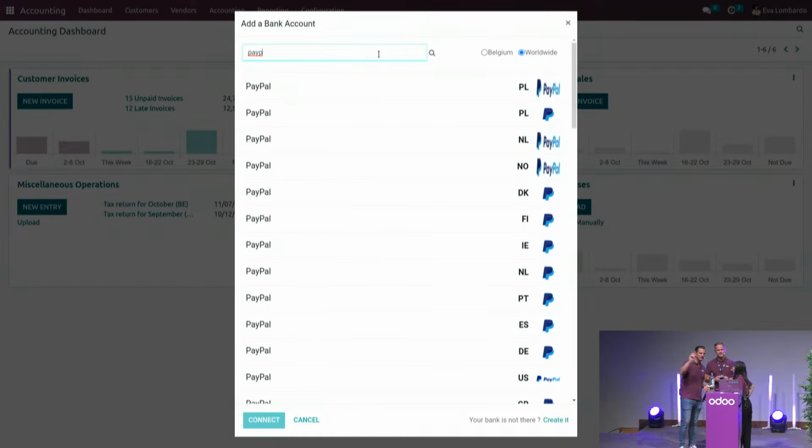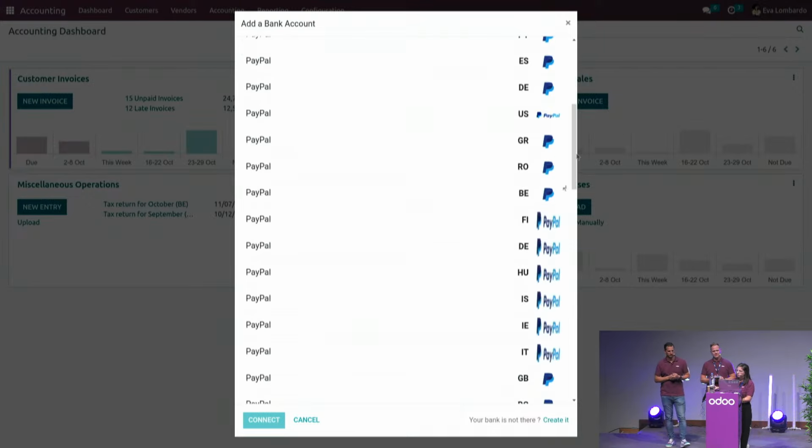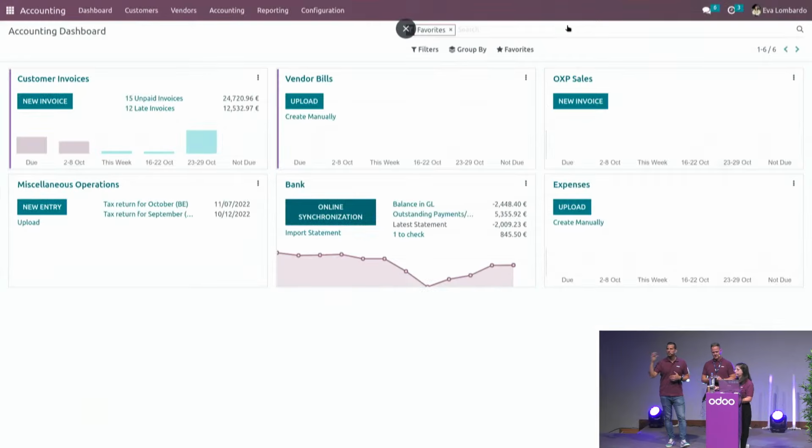But I think it's important to understand that PayPal is available in so many countries, so you need to select the right one. So first you put it on worldwide, you type PayPal, and you will see all the available countries. Basically what it does is that you will have all the statements reconciled immediately over here. At that point, you will have to use a suspense account in order to reconcile later the amount that goes from the bank account. But yes, you can reconcile your PayPal transactions that way.